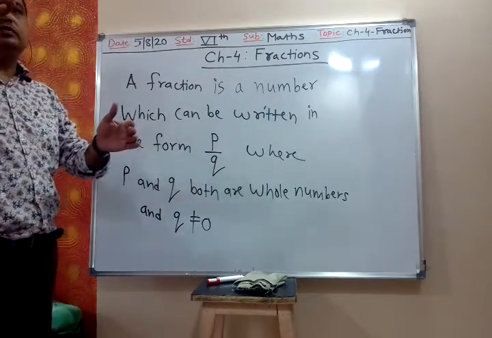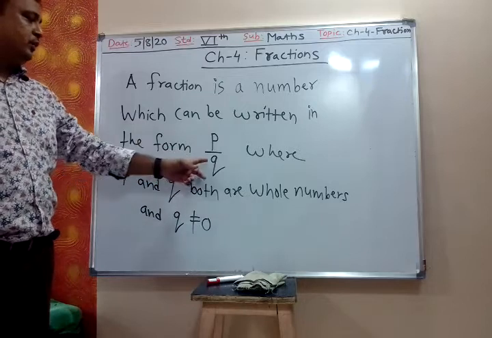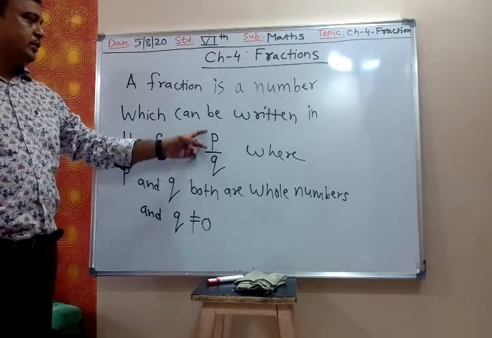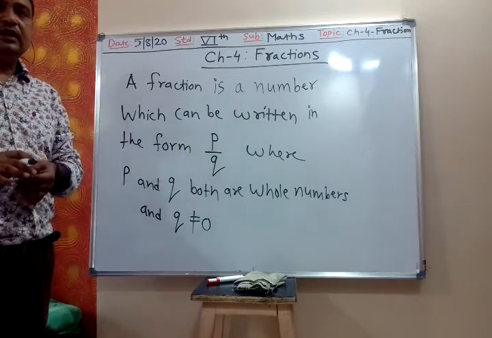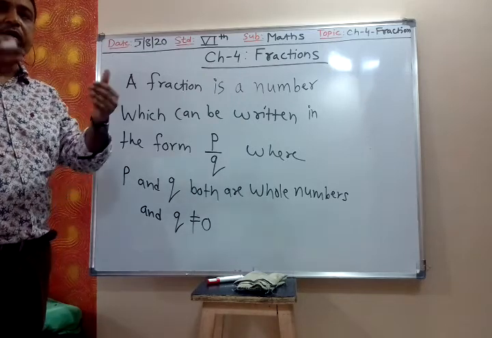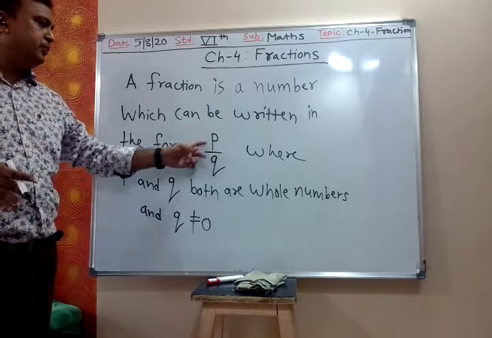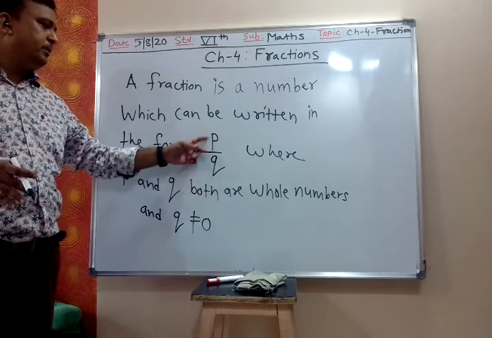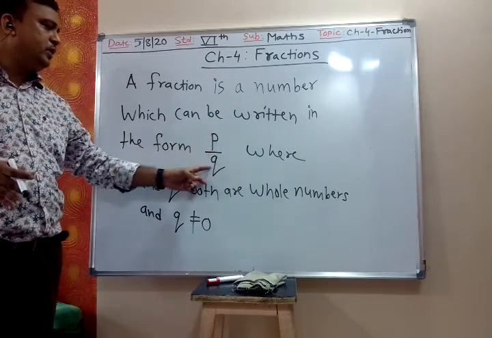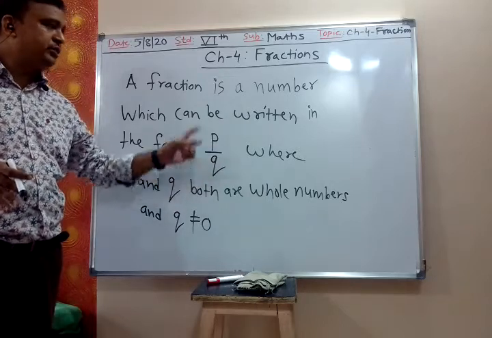Q will be 1, 2, 3, 4, 5, and so on. So a fraction will always be in the form of P upon Q, where P is a whole number, Q is a whole number, and Q should not be equal to 0.